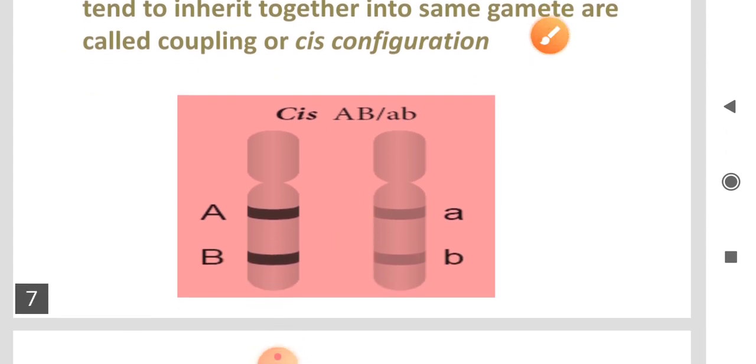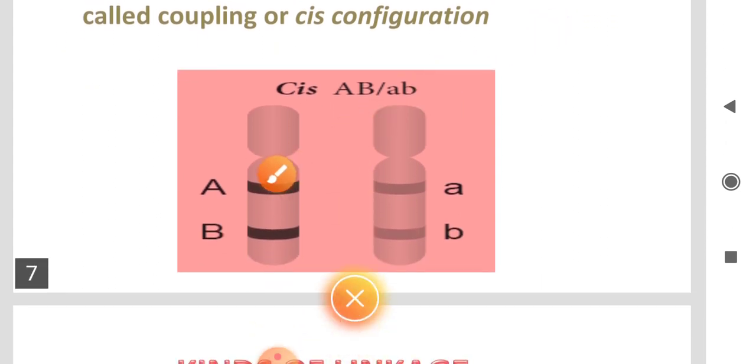You see the diagram here. Now the cis configuration: capital A, capital B is on one plant, and another from the same species, the same plant. Here capital A, capital B is one allele, and this A, small b is another allele.